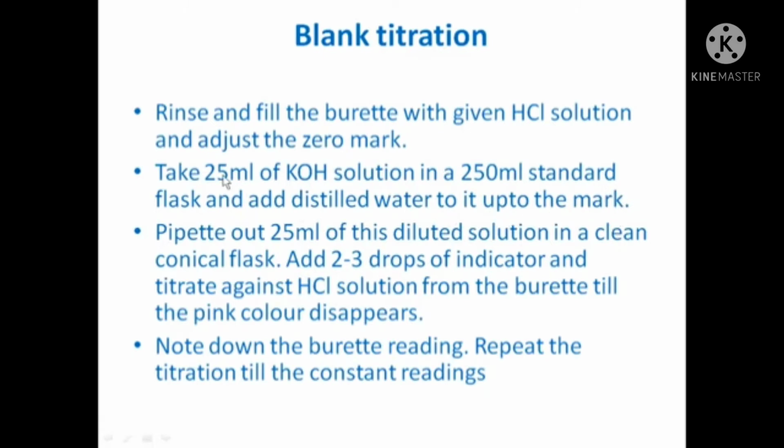Whatever remaining volume is there should be filled up with distilled water. There is a round mark on the upper side of the standard measuring flask. You have to add water up to that mark. Now take out 25 ml of diluted solution in a clean conical flask.